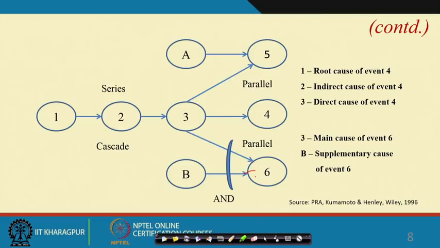Here, one is the root cause, which you are required to understand. Two is an indirect cause of event 4, 3 is a direct cause of event 4, 3 is the main cause of event 6, and B and A are supplementary. Suppose B is a supplementary cause of event 6. You have to find out all those things, because if you understand the ontology part, I think that will help you in developing this also.